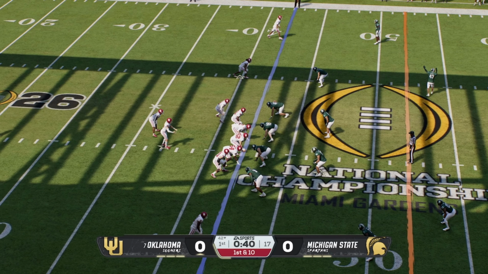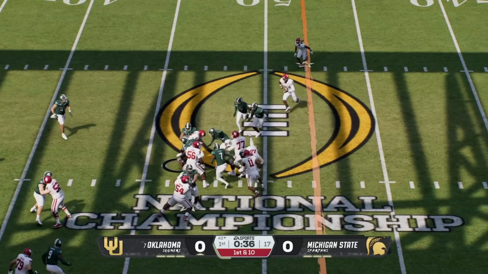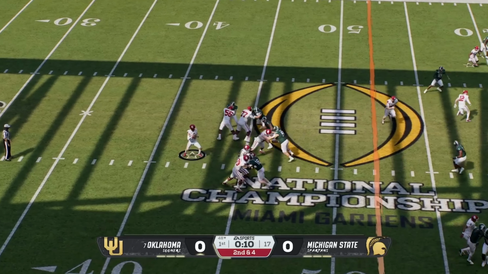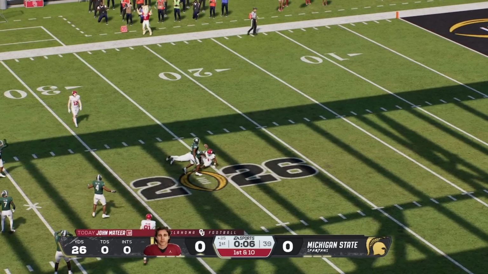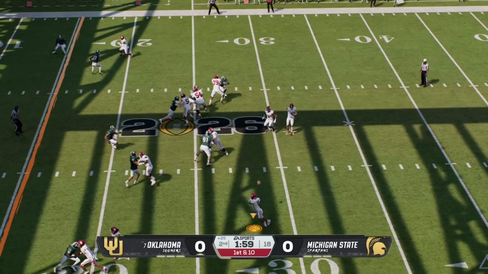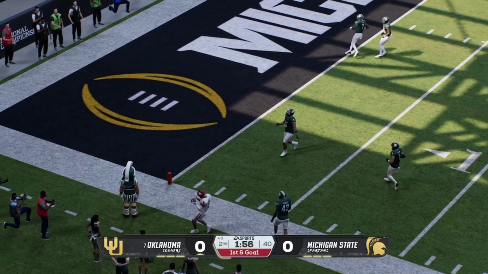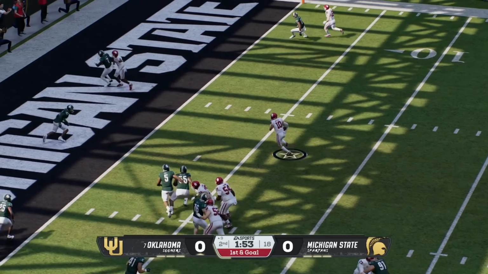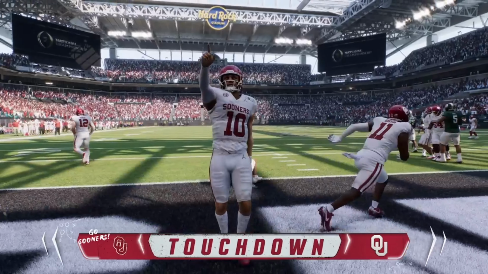Off of a horrible start for Michigan State, Oklahoma's going to get the ball. They're going to go for a run, but they're going to get stopped too. 2nd and 4 now. Setting up. Finds his man, and he's down to the 25. Oklahoma knocking on the door of the red zone. Finds it, and they are going to be in. No. They're close, though. In the red zone, hands it off. He does not. He keeps it himself, and that's an Oklahoma touchdown.